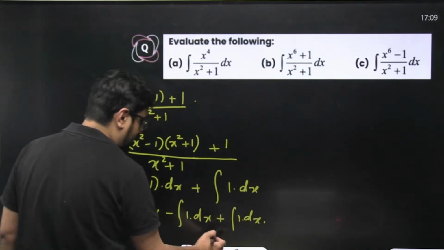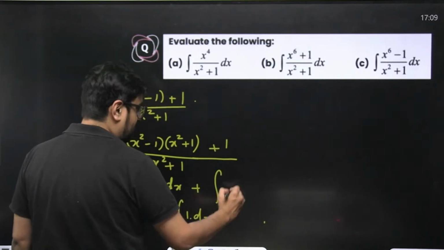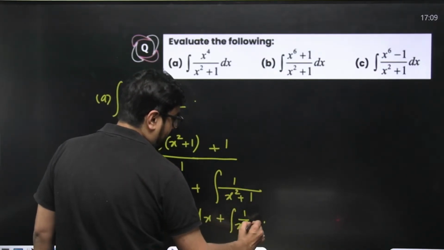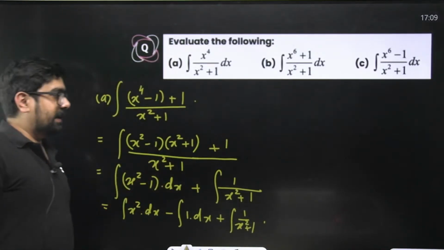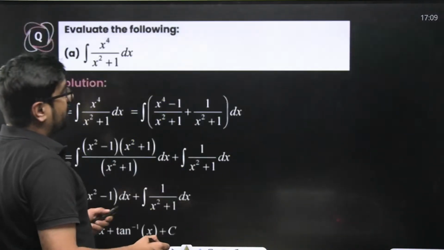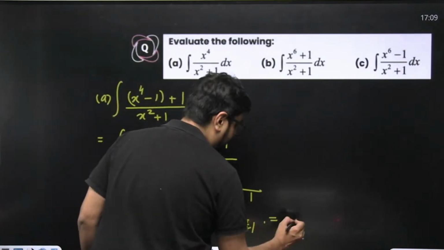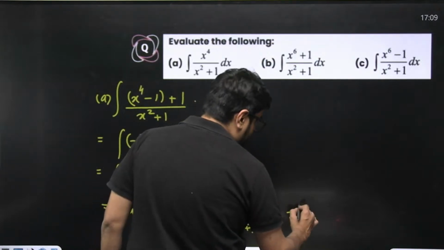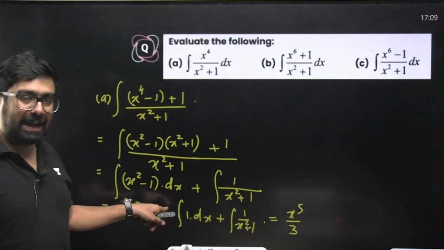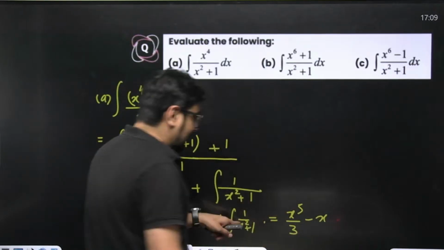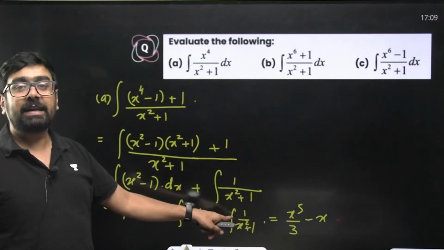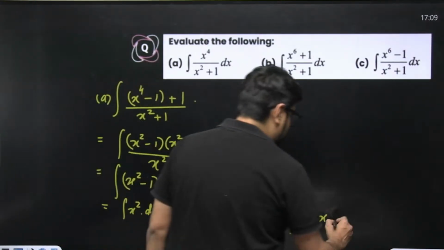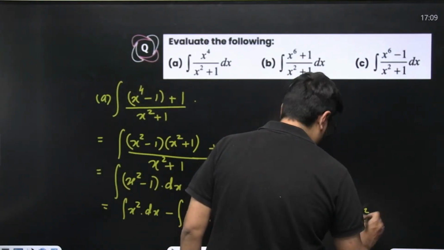Sorry, instead of this, we'll have 1 by x square plus 1, the integral of 1 by x square plus 1. These are all standard integrals. x square will become x cube by 3. Minus 1 will become minus x. And the integral of this one is tan inverse of x.